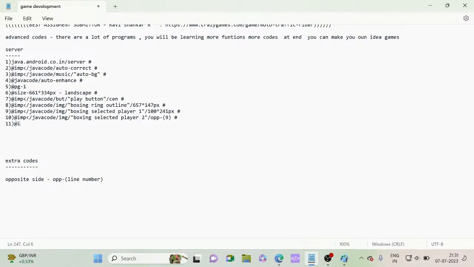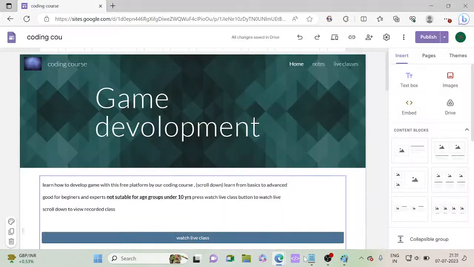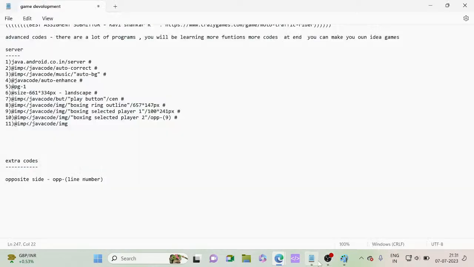At imp slash java code slash img. May I check if my internet is stable? Okay, the connection is okay. Now let's continue. So img and then slash, then inverted comma.